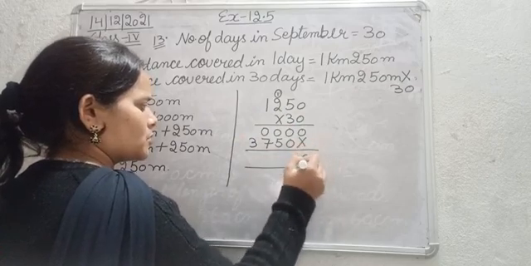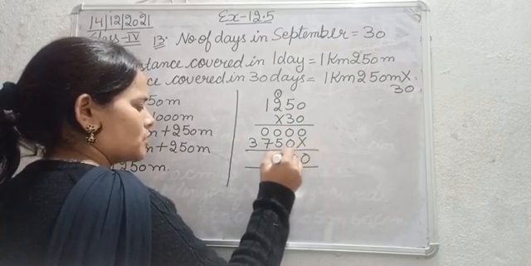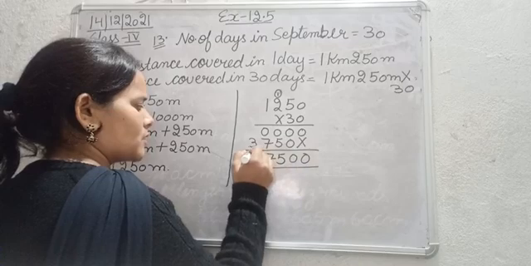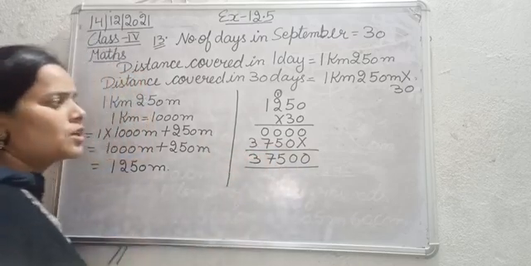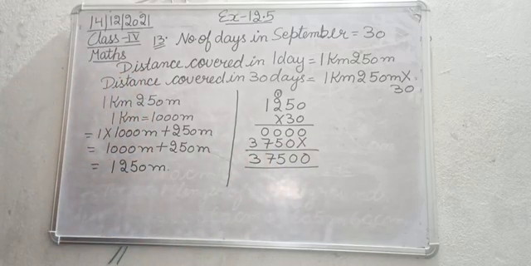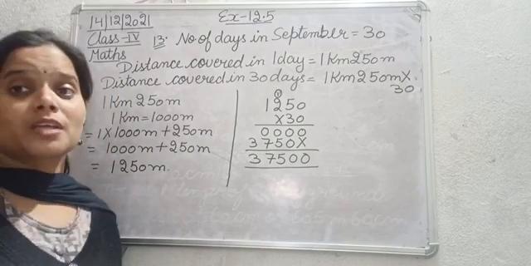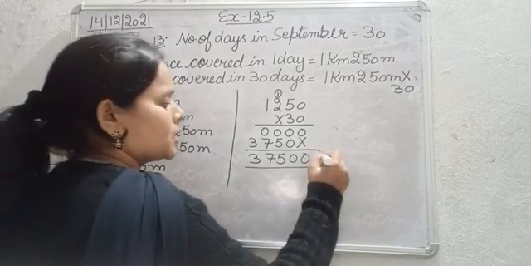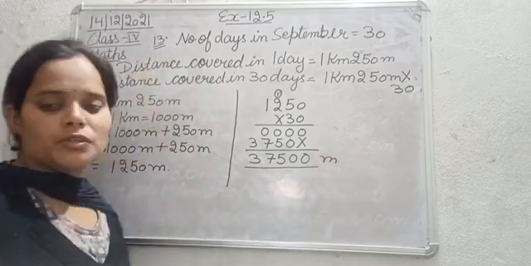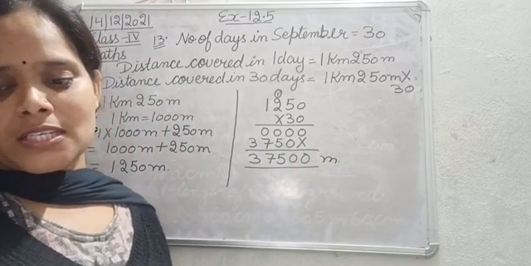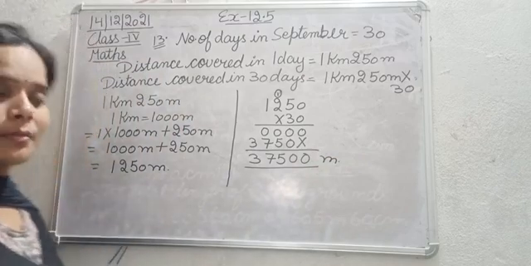So this is 37,500. The distance covered in 30 days is 37,500 meter. So the question was, how much distance will he cover in the month of September?